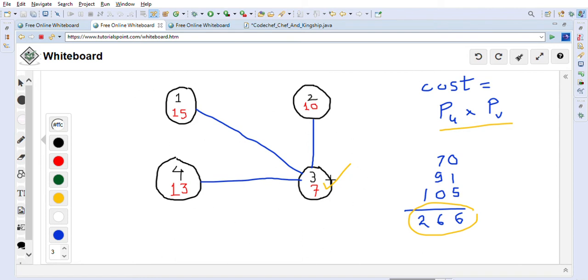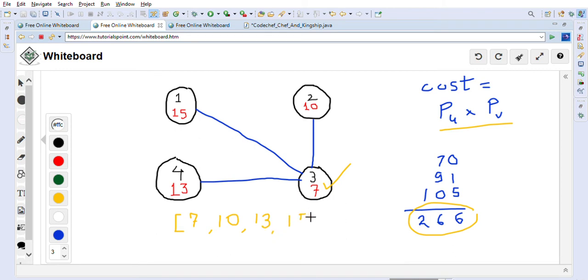So we have to basically take all the populations, like 7, 10, 15, 13, into the array, and we will sort this array basically, right? So once you sort it, it will become like 7, then 10, then 13, and then 15. This is how the populations look after sorting, right?